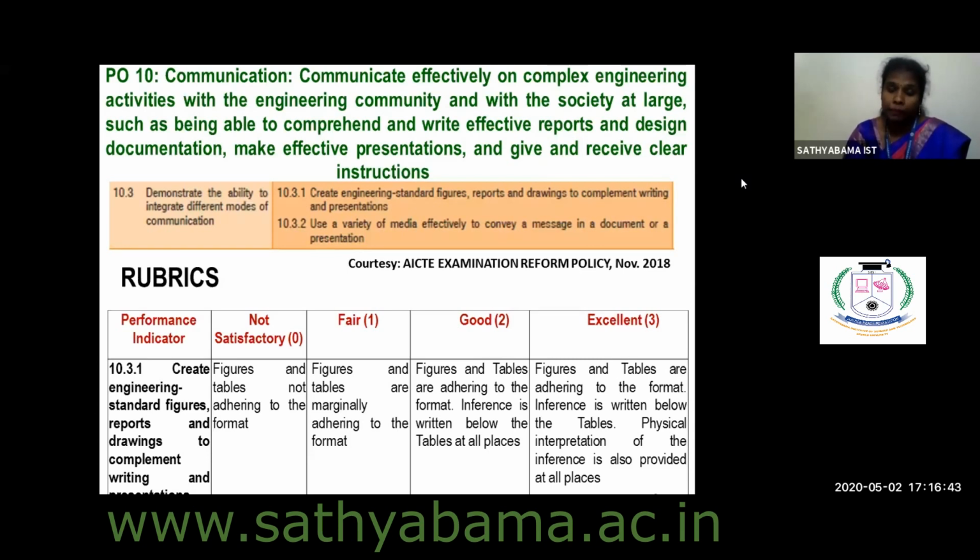Suppose you are getting a minimum value for one method and a maximum value for another method, you should give a justification: why this particular method is bringing a minimum value, why this particular method is bringing a maximum value. So likewise, apart from the inference, if you are able to write the physical interpretation for each and every figure and table adhering to the format, it is considered to be excellent, and you will be given 3 marks. So this is the rubrics for the performance indicator